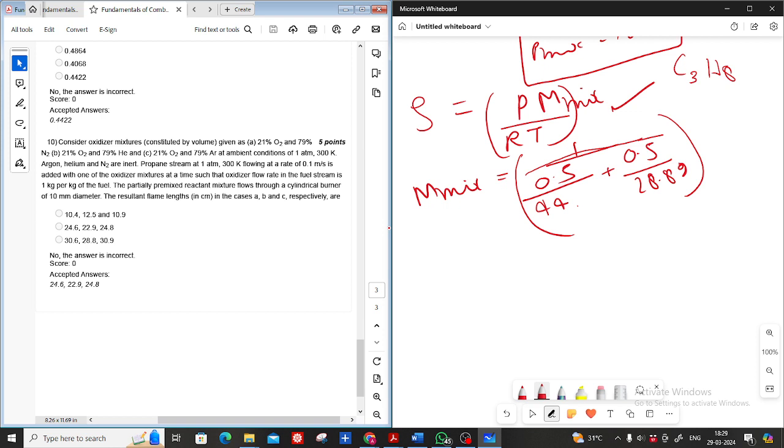Sir, this is 0.5 plus 0.5, total assumed 1, then divided according to percentage. Okay, I just wanted to focus on this point only. So how are you getting 28.89? Quickly let me know. We have solved this several times. How are you getting the molecular weight of air as 28.89?